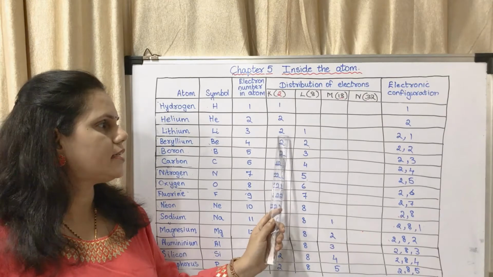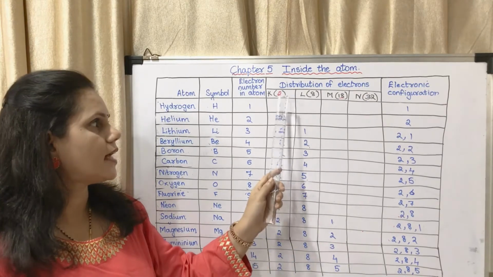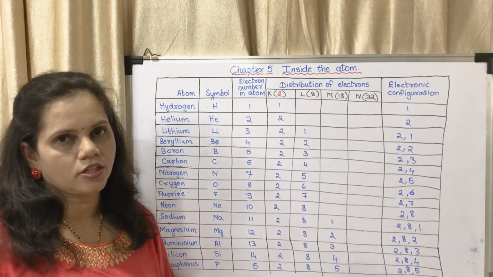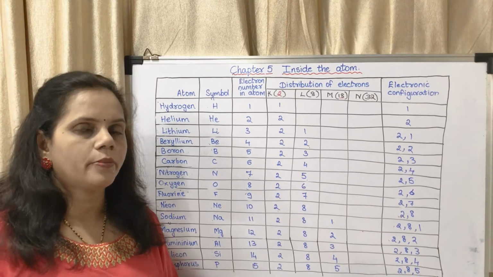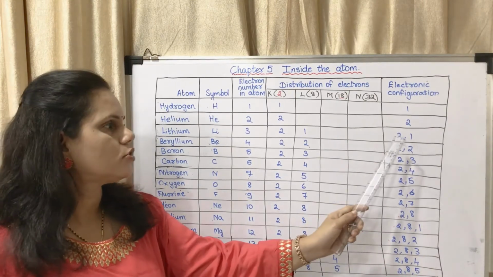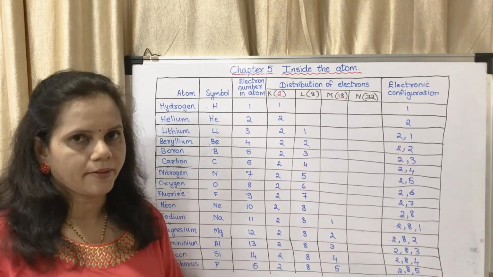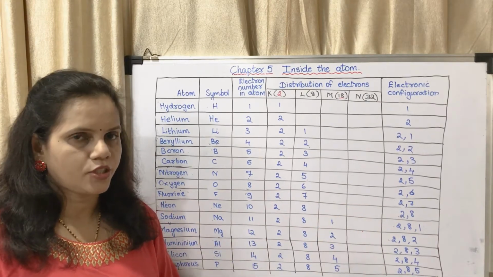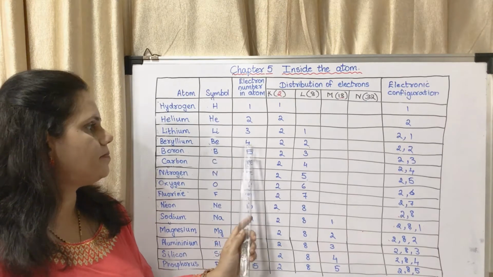Why not 3 in this shell? Because this can accommodate only 2 electrons. So only 2 could be accommodated there. The remaining will go into the next shell. Okay. So it will become 2, 1. Understood? Now the next is beryllium.